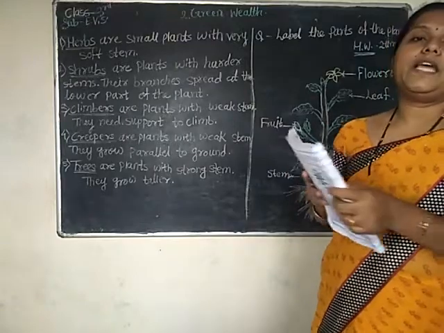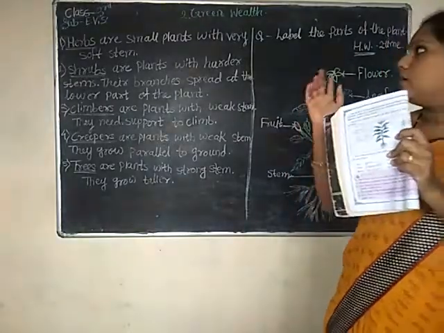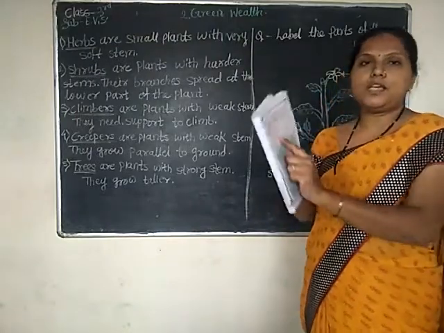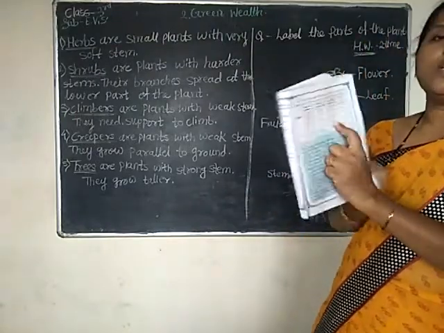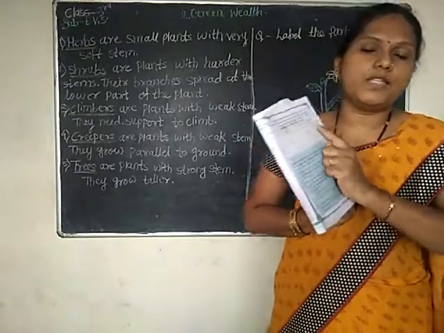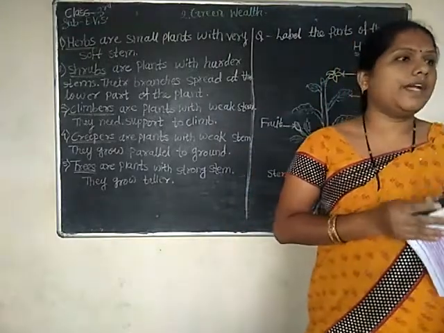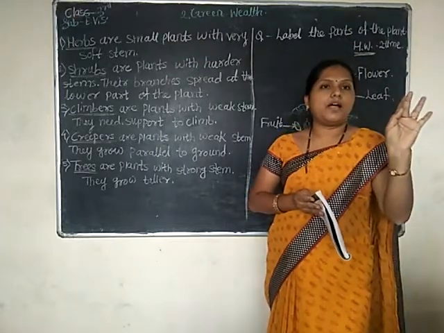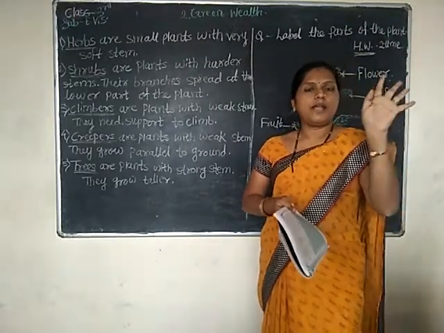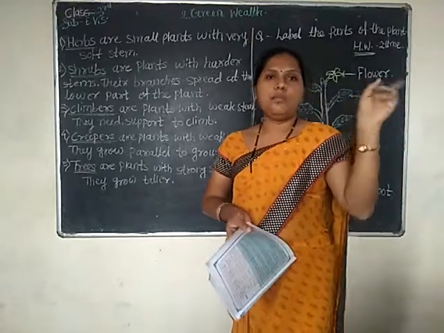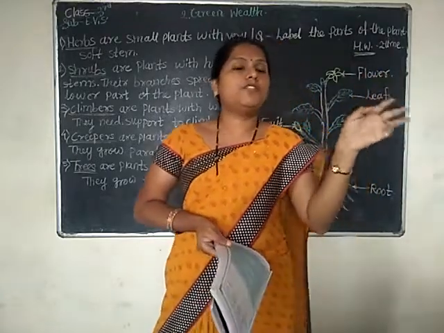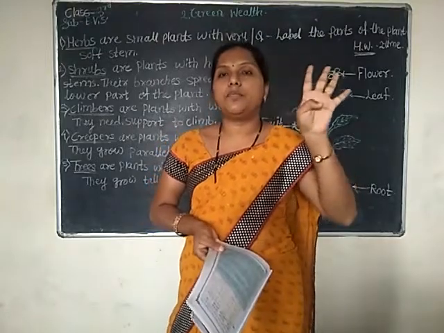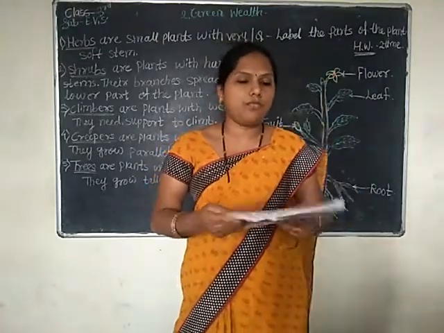Next one, spinach. Spinach is a herb. It's a very small plant. We are using the leaves, and the use is as a vegetable. Are you getting it, children? Next one, spinach. Write down: part of plant is herb. Next one, we are using leaves. Next one, use is vegetable. You have to write all four.